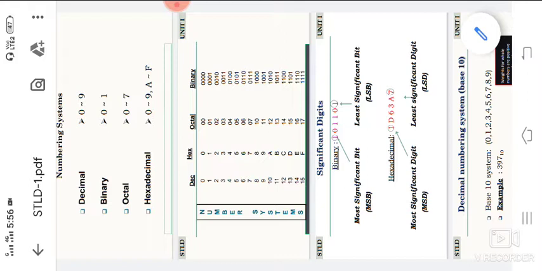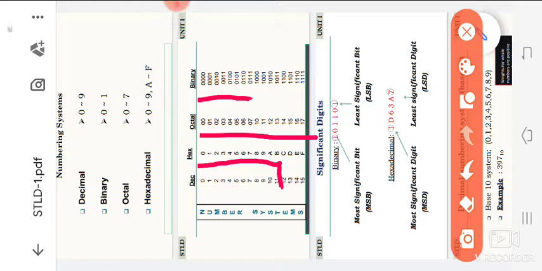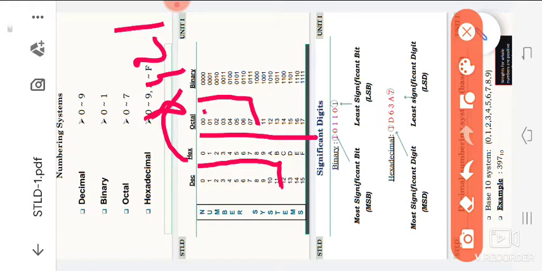We have observed the number systems' conversion. This is the decimal number system, that means 0 to 9. In hexadecimal it is 0 to 15. In octal it is 0 to 7, total 8. Those number systems can be converted using 8421. Hexadecimal can be converted using 8421, octal can be converted using 8421 or 421 also, while the decimal number system can be converted only using 8421. So those are important.